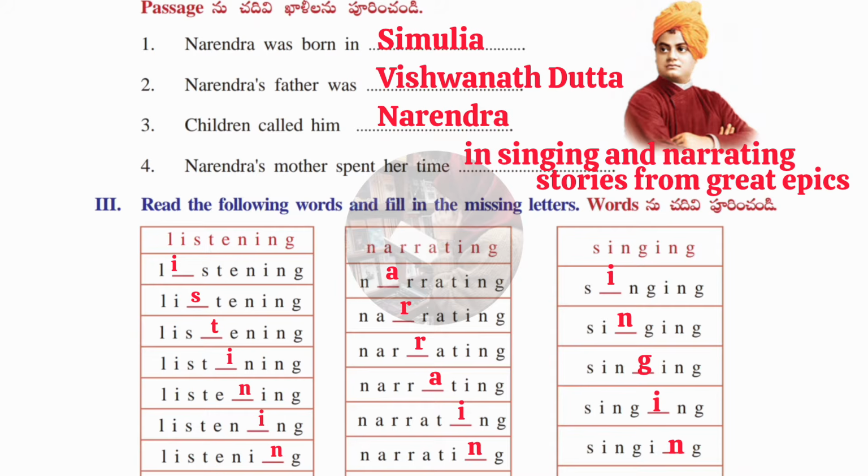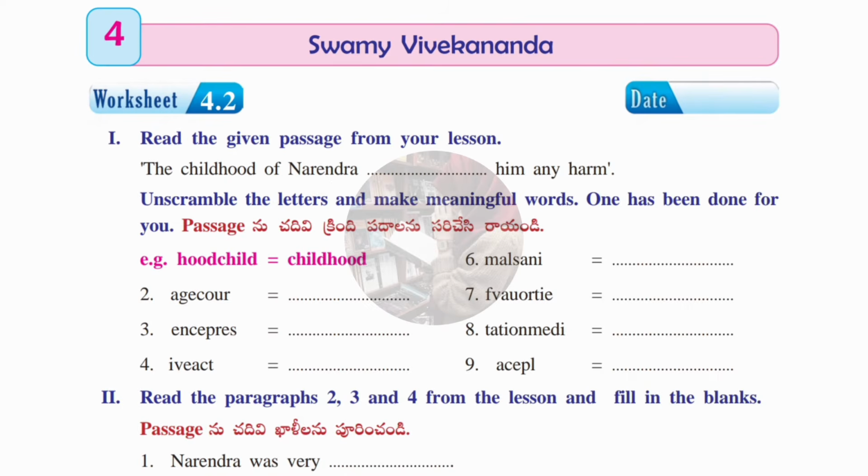Now we'll move to the next worksheet, worksheet number 4.2. Here in the first Roman we have been given one passage from the childhood of Narendra to him any harm. From this passage we have been given some unscrambled letters. We have to put them in order so that they make a meaningful word. One example is given, that is childhood. Like that we have to do for the rest of the words.